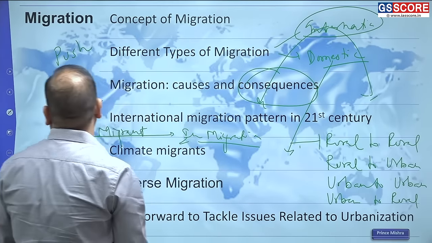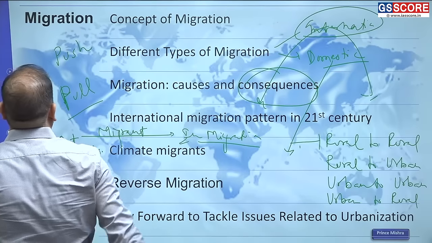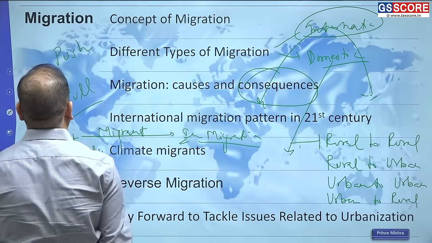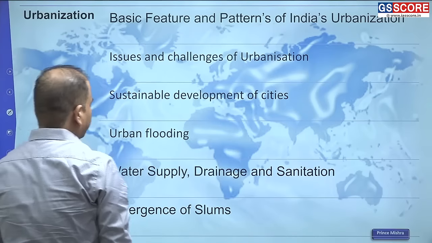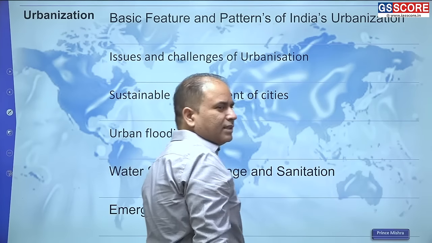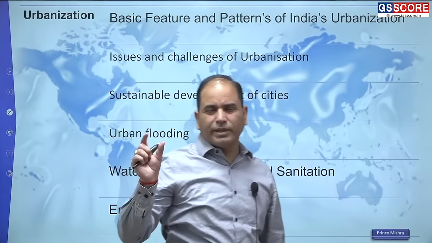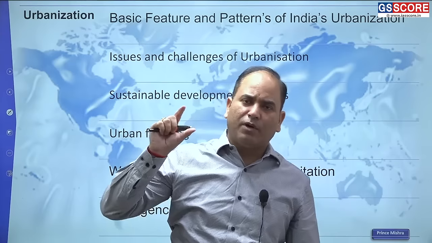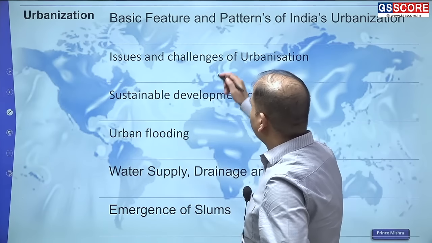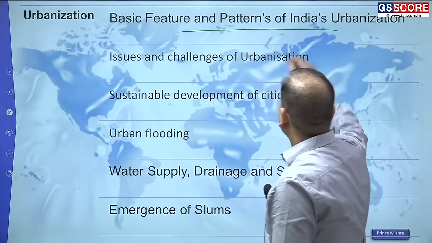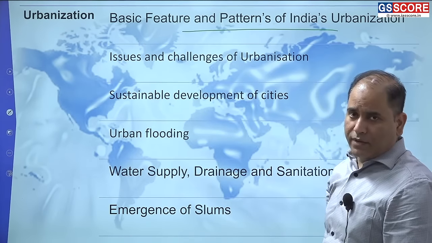Now, related to the migration and almost linked up, we have the very important issue of urbanization. Urbanization is very much linked up with both population as well as migration. In urbanization, first of all, you need to understand the basic features and patterns of India's urbanization.